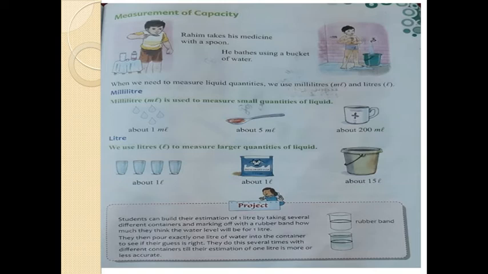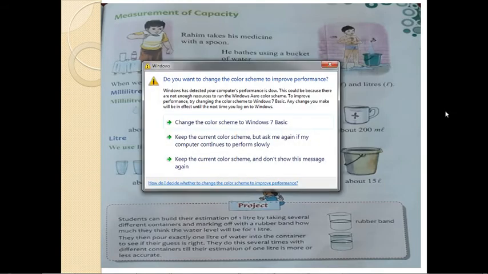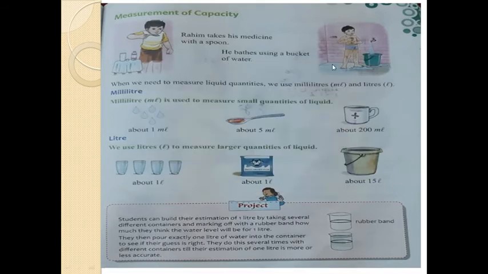Now come to the measure of capacity. We have water bottle for liquid items, especially like milk, petrol, kerosene oil, and the one we are using for hair, that oil. Small bottle is coming milliliter and big one is coming liter. So same thing, 1000 milliliter is equal to 1 liter, or 1 liter is equal to 1000 milliliter. Which one is small, like a spoon, cup? It is coming in the milliliter. You go to the grocery, take any small juice packet, it is written 250 ml, 50 ml.